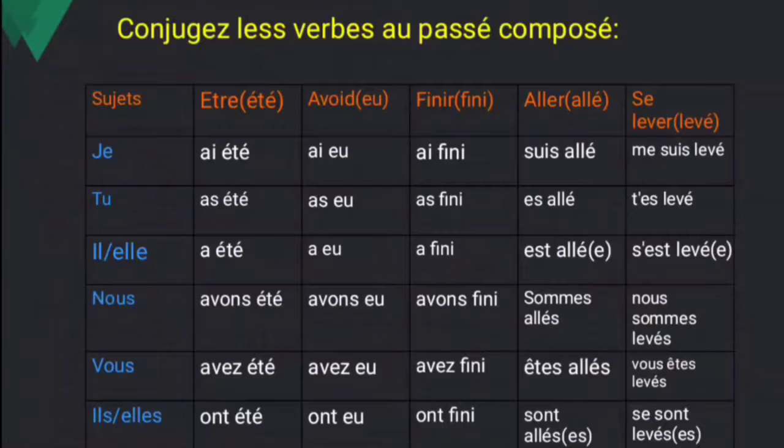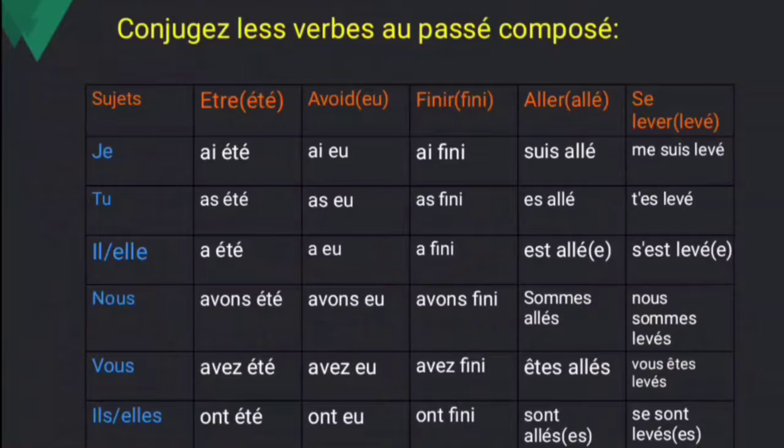And conjugate a verb in the passé composé. So you have to conjugate these verbs in the passé composé. See, the subjects are je, tu, il, elle, nous, vous, ils, elles. And être, to be. And what is the past participle of the être verb? Été. Why? Because it's an irregular one. And avoir, what is the past participle of the avoir verb? Eu. Avoir is also an irregular verb.